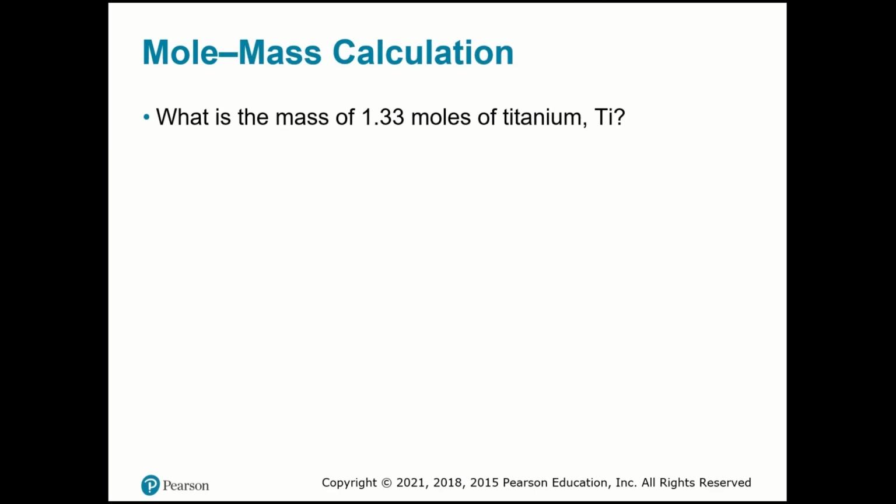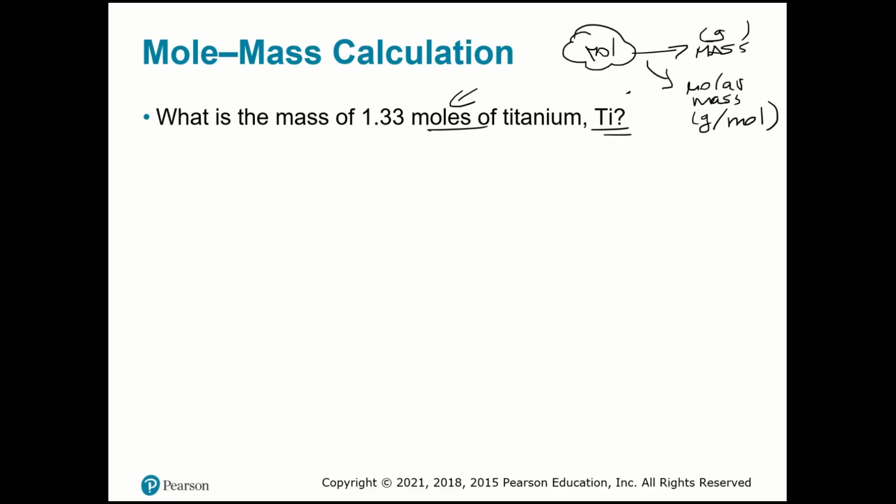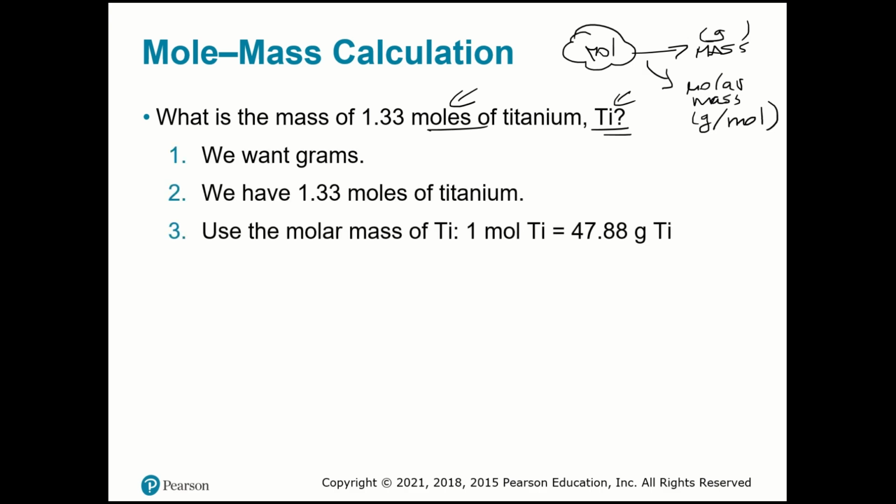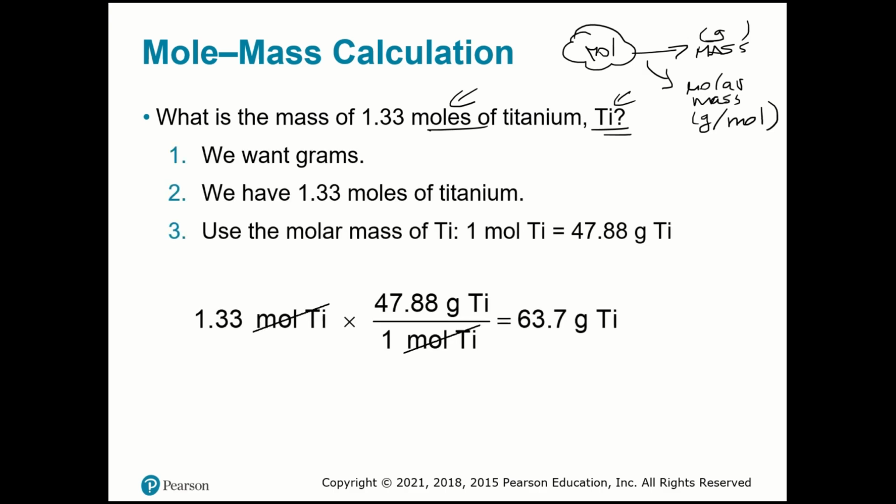So what is the mass? The question here is the mass, in grams, right? And remember, mole is our star over here. So if you have moles and want to find grams, we use molar mass, because molar mass is grams per mole. So I have a number of moles, and for titanium, the atomic mass, just look at the periodic table, and you're going to find 47.88 grams.